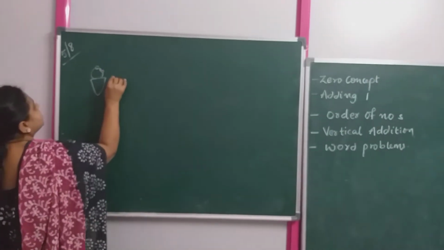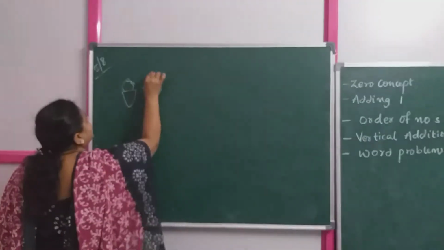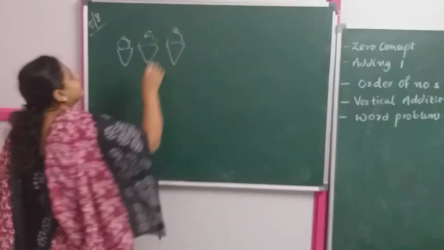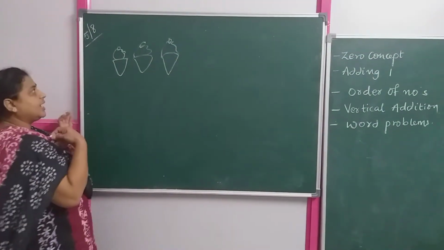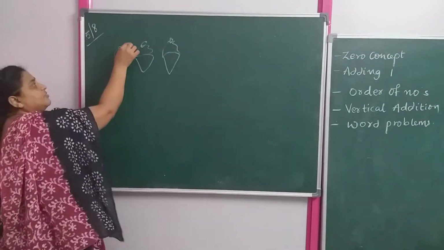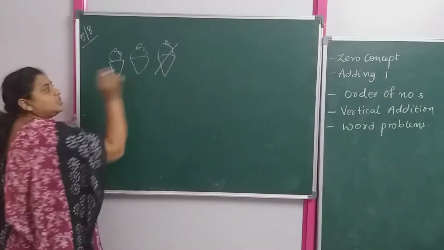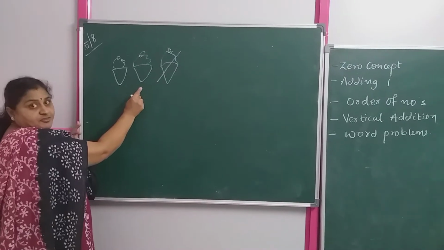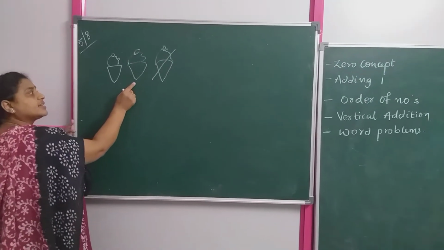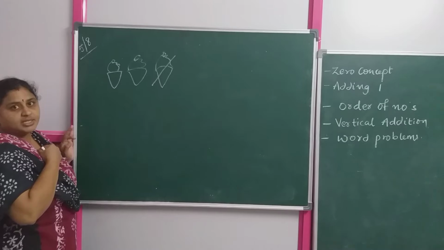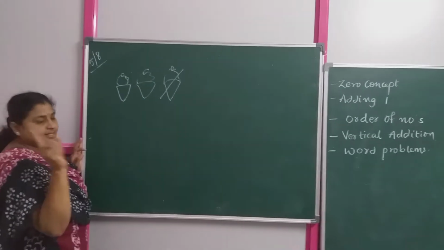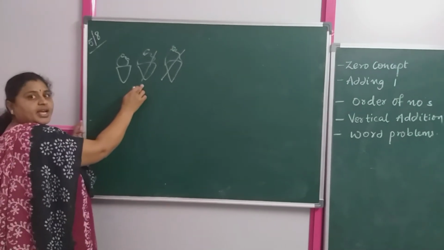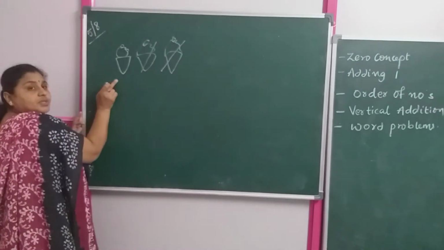Not exactly, think this is an ice cream. Okay, so 1 ice cream I have taken and I ate 1 ice cream. So let us cross it out. 1. How many are left over? 2 ice creams are left over, right? In this, 1 more ice cream I have given to my mother. My mama has taken 1 ice cream. So it means from the 2 I have taken away 1 ice cream and left over 1 ice cream.